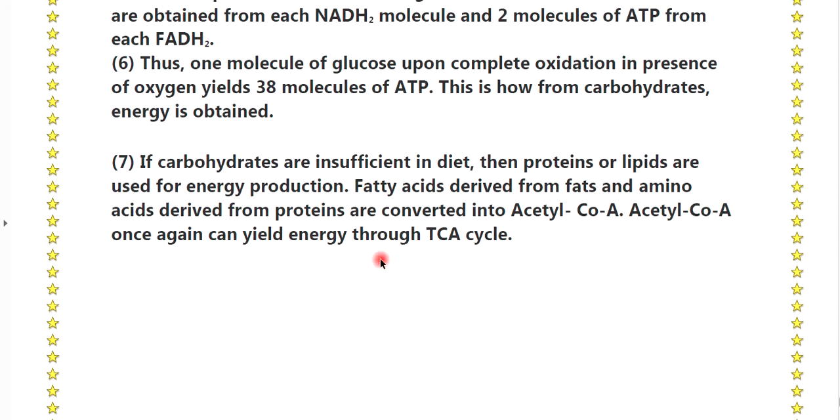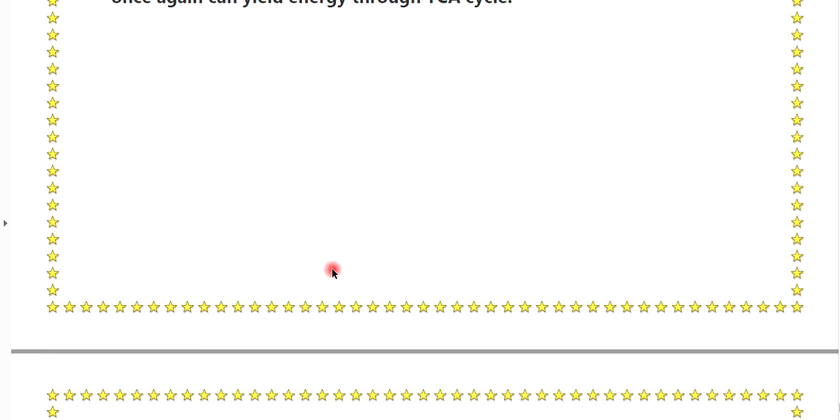7th point, if carbohydrates are insufficient in the diet, then proteins or lipids are used for energy production. Fatty acids derived from the fats and amino acids derived from the proteins are converted into acetyl-CoA. Acetyl-CoA once again can yield energy through the TCA cycle.